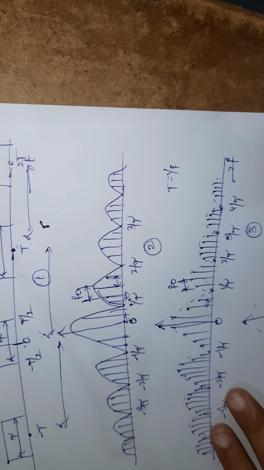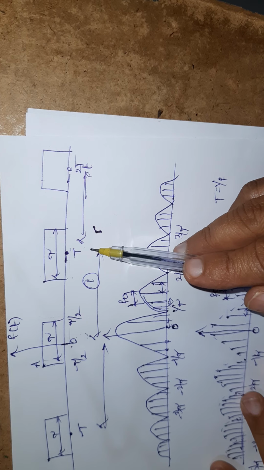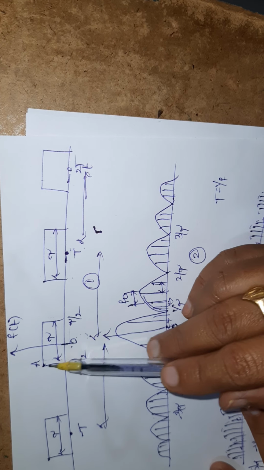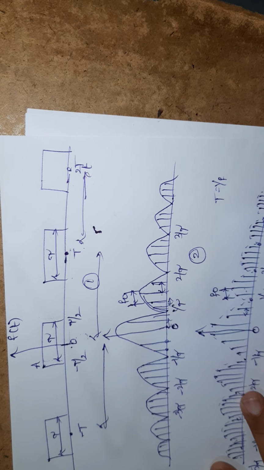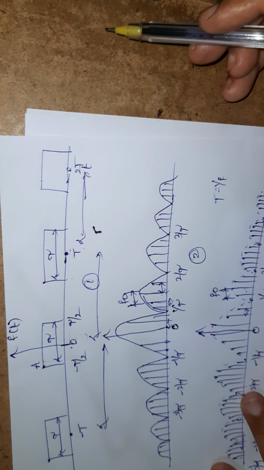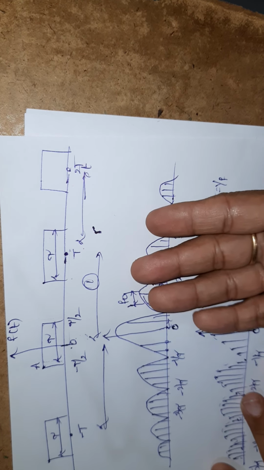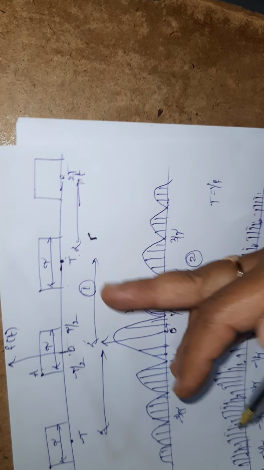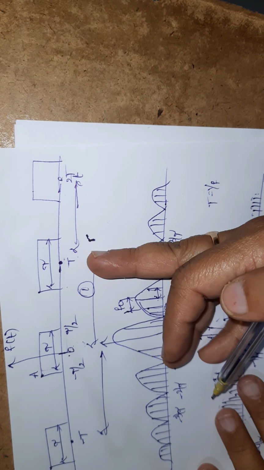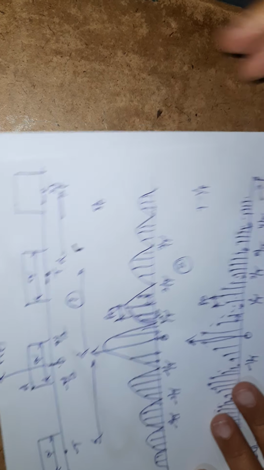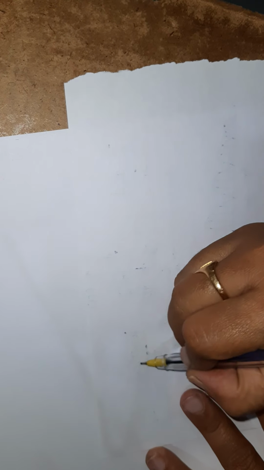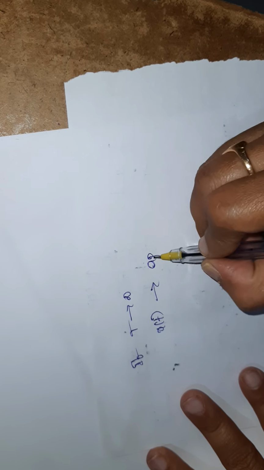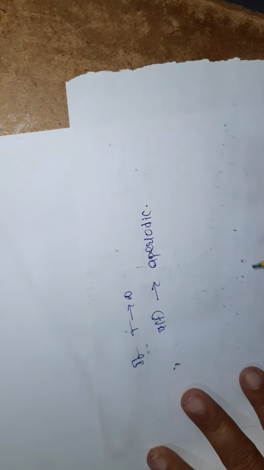So what will happen if T tends to infinity? T tends to infinity means I am having the signal here and somewhere around at T equal to infinity I am having the signal. We don't know where the infinity is; we can't define the infinity value. So I can say that this x of t is becoming aperiodic. If T tends to infinity, x of t becomes an aperiodic signal, not a periodic signal.